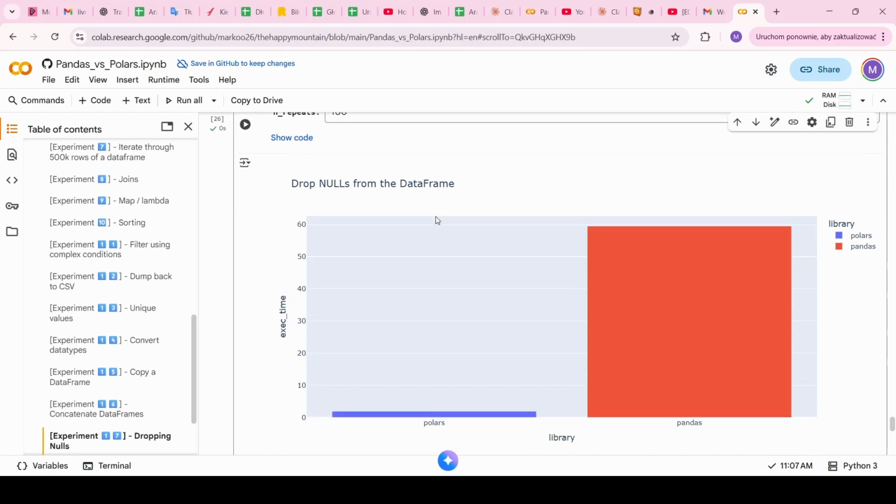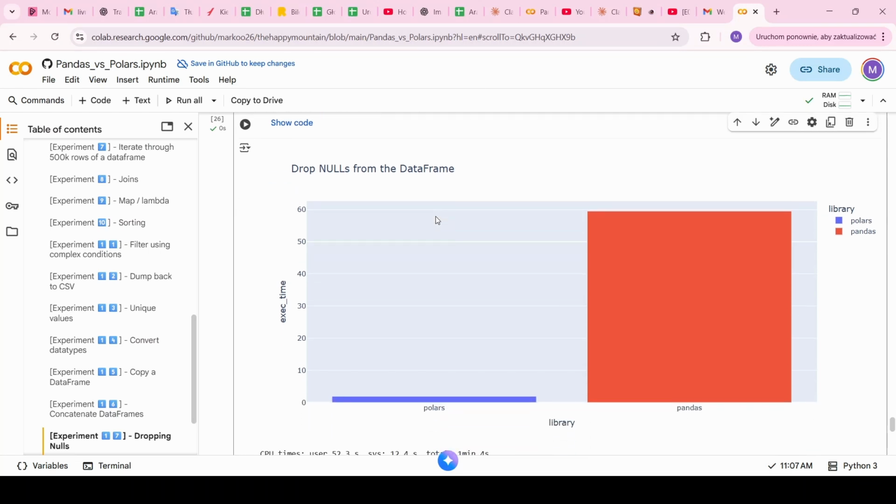So let's evaluate the results. And in this case, Polars wasn't that fast, so actually there is some bar here, which is like 1.87 seconds to get rid of all of the nulls that were introduced in this data frame, while for Pandas it was around 1 minute. So also for this experiment, we can mark a very strong point for Polars.